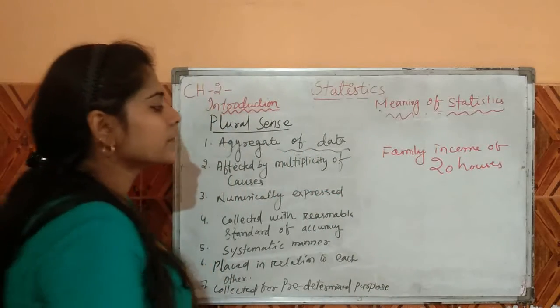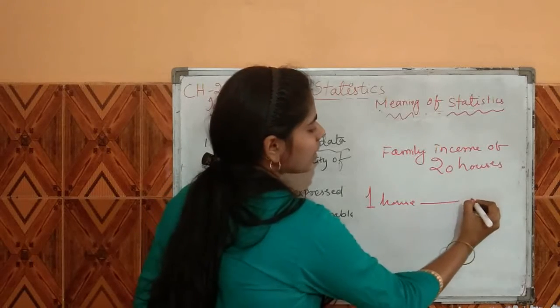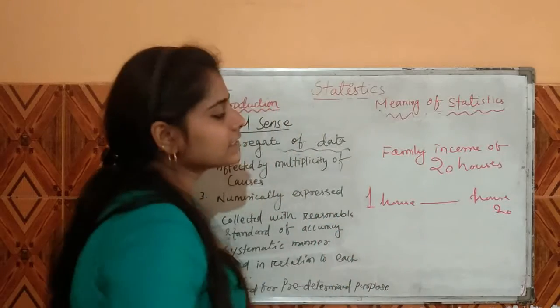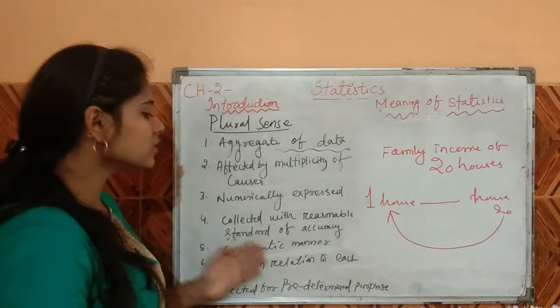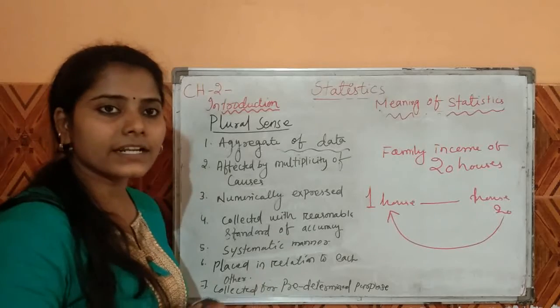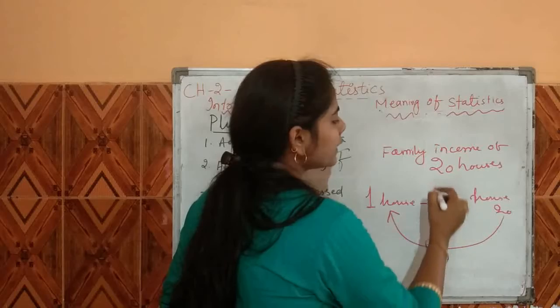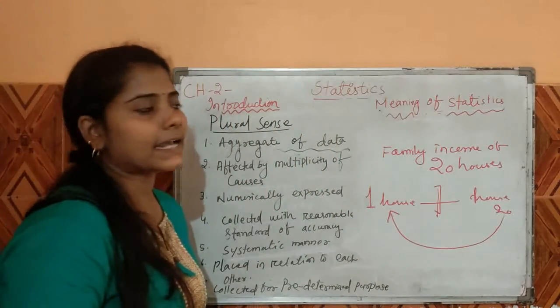So we can start from house 1 to house 20, or we can start from house 20 to house 1. That means the systematic manner may be ascending order or descending order. If you start from the middle of the houses, that may not give accurate data.